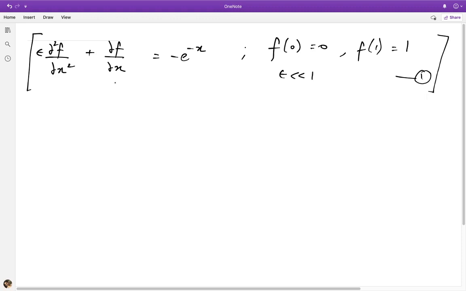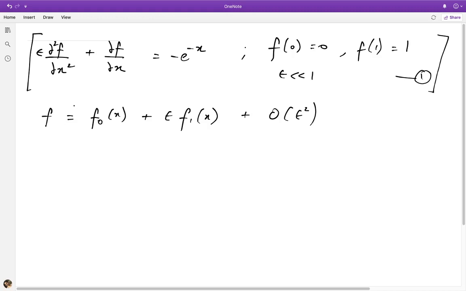Okay, but for the moment, let's assume that we don't know that it's going to be a singular problem. So then what does one do? Well, typically you just proceed assuming that it is a regular perturbation problem, and you just assume an expansion for the solution of f. So let us say f is equal to f naught, which is a function of x but not of epsilon, because the dependence on epsilon, of course, is going to be expanded here, and we'll assume it to be a power series, and let's say we stop at the first order.